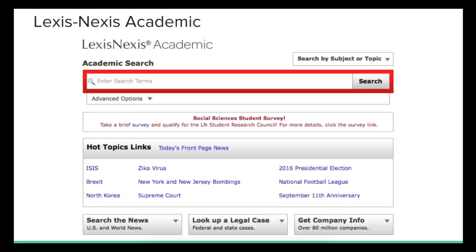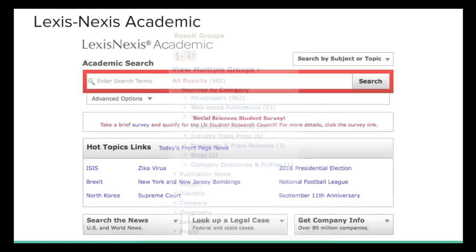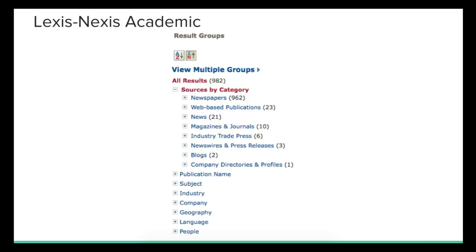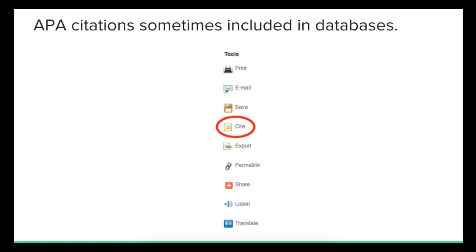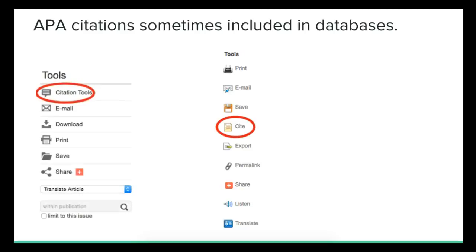LexisNexis is similar, and it contains current and archival full text from newspapers around the world, magazines, and broadcast media transcripts. Some databases include citation tools that cite the source in various citation styles. If you use these, make sure that they are formatted correctly because sometimes a database's citation is flawed.